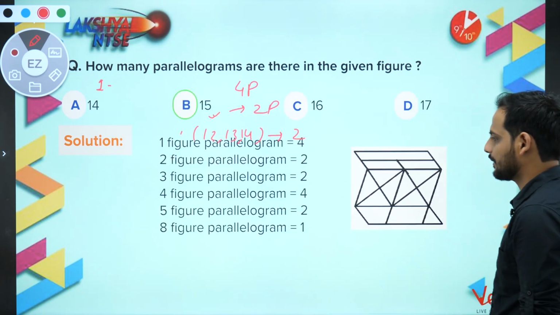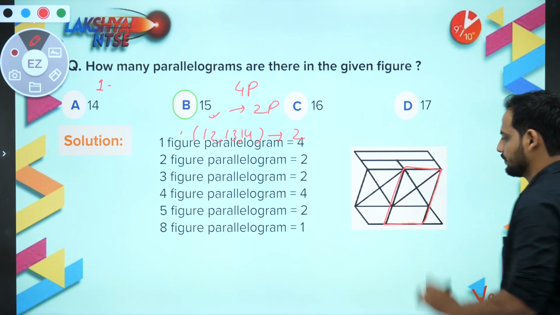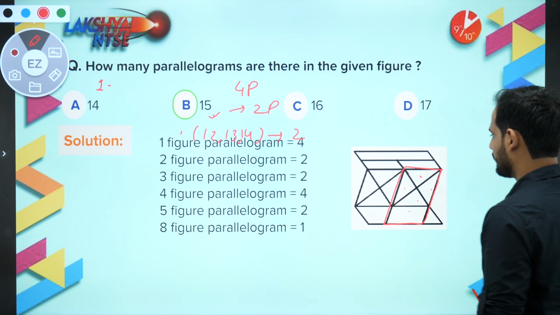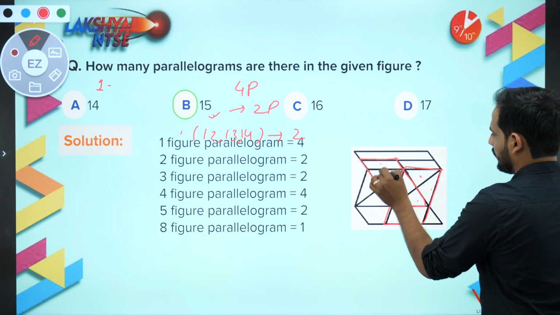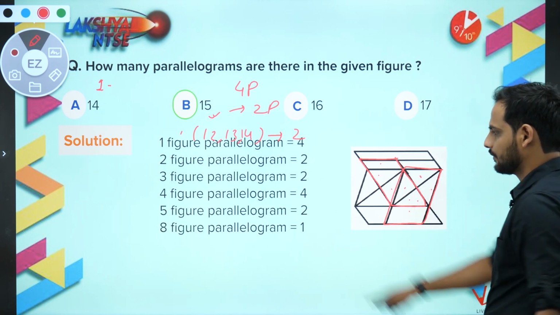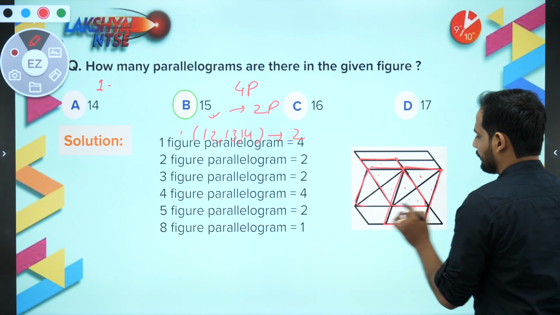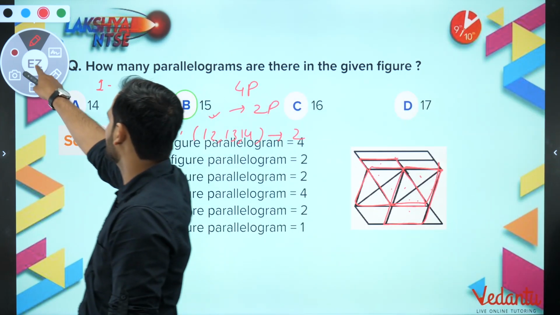The 5-figure parallelograms are 2. Which are the 2? I will just show you here. This is one 5-figure parallelogram, 1, 2, 3, 4 and 5. And one more 5-figure parallelogram is this, 1, 2, 3, 4, 5. So these are your 5-figure parallelograms, which are 2, and the 8-figure parallelogram is this, the middle one. So overall you will be getting a total of 15 as your answer.